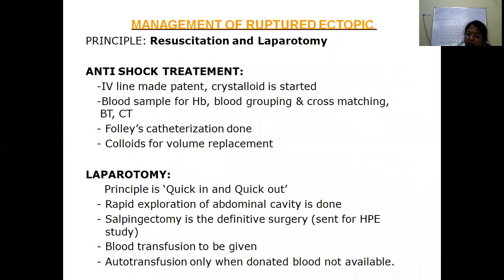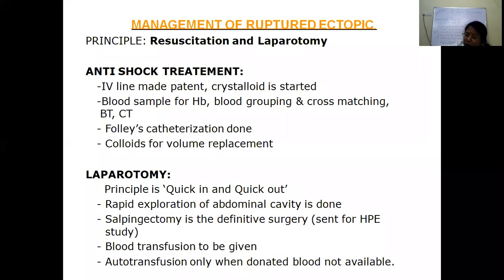The first important thing is the ruptured ectopic pregnancy. You should be very quick in diagnosing and management because you have very little time and you have to save the mother. So the principle is resuscitation and laparotomy. But if the patient is a little bit stable, even if it is a ruptured ectopic, but she is hemodynamically stable, you can do laparoscopy nowadays.